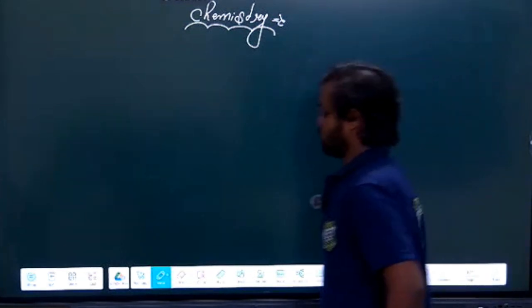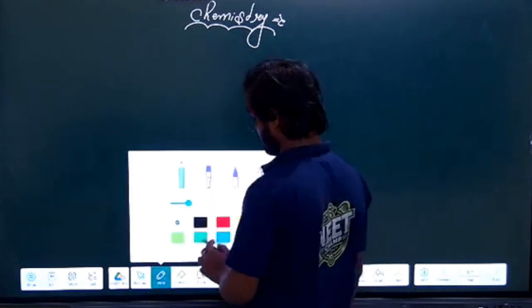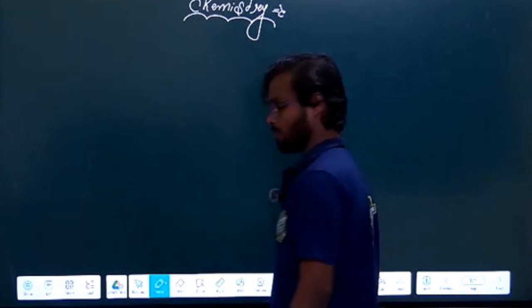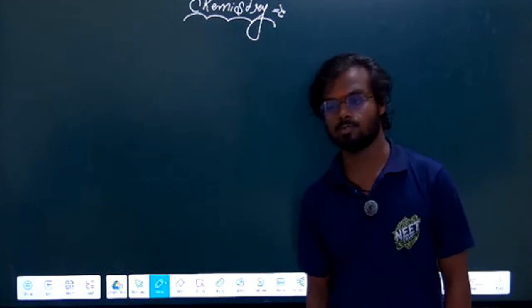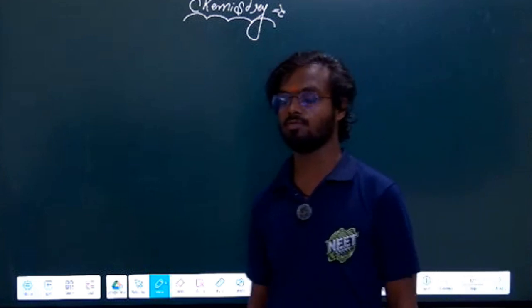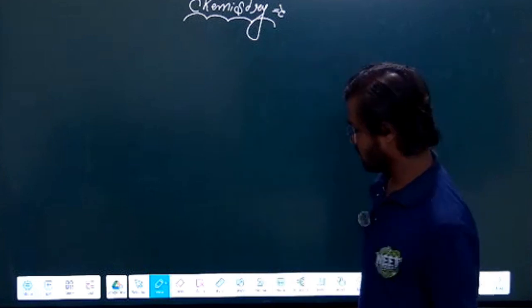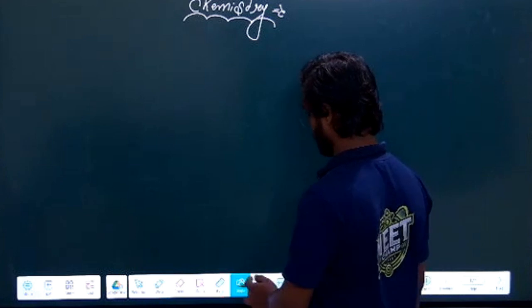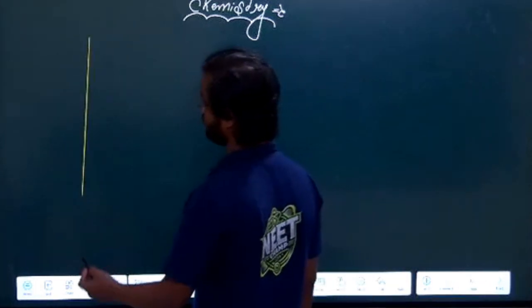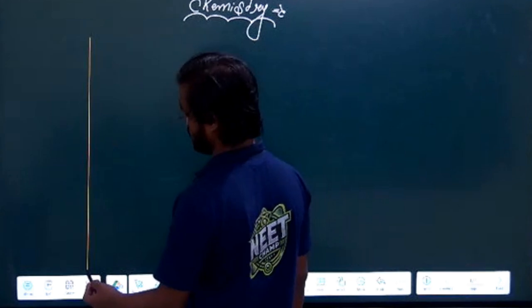So basically in physics, we have seen how we are going to continue the physics portion. We have seen which books we have to follow and what things we have to follow. Similarly in chemistry also, I would like to tell you how we are going to cover the syllabus and how we are going to follow the things.